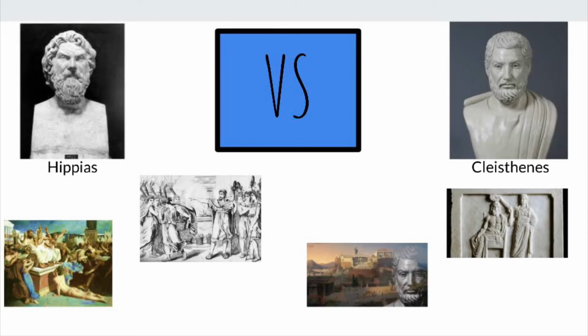Though virtually all citizens were allowed to participate in democracy, women, children, slaves, and residents from separate city-states weren't counted as citizens.